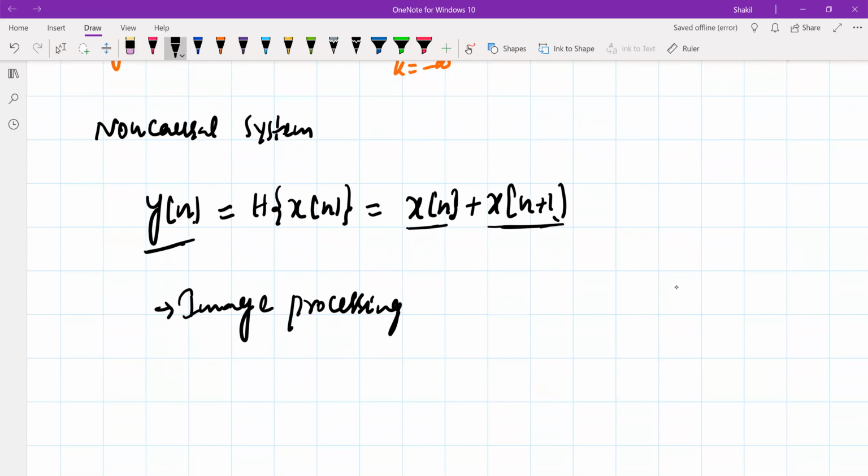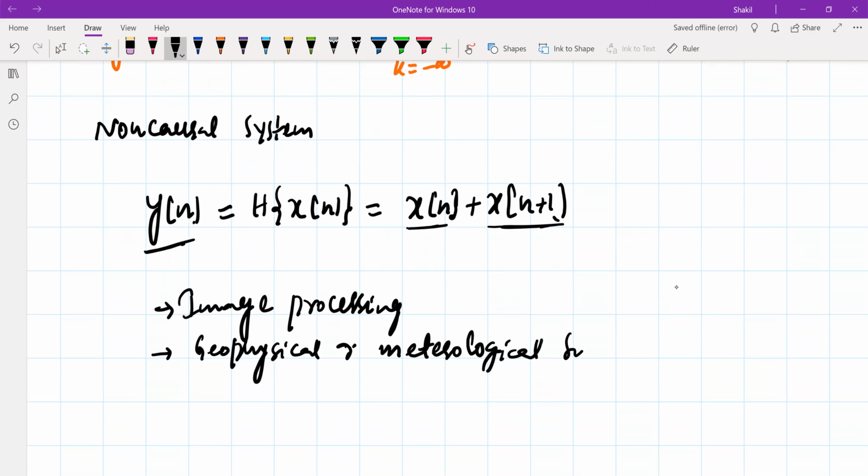Similarly, in geophysical or meteorological sciences, we can record the signal and later on recall it. So for the signals that we have in geophysical and meteorological branches of science, we can have this non-causal system, meaning there is no restriction of causality on these systems.